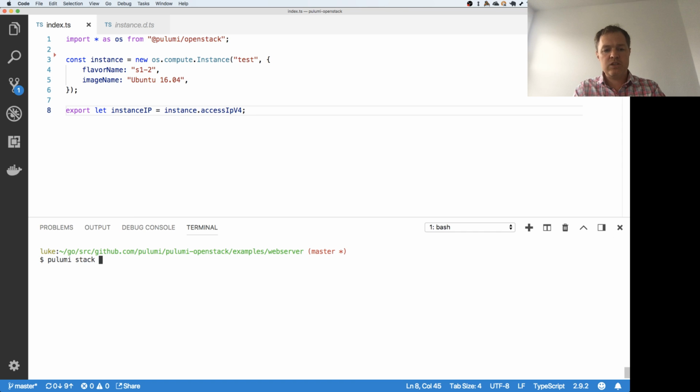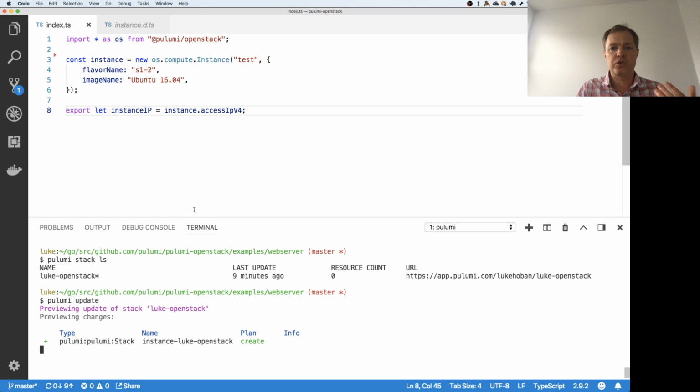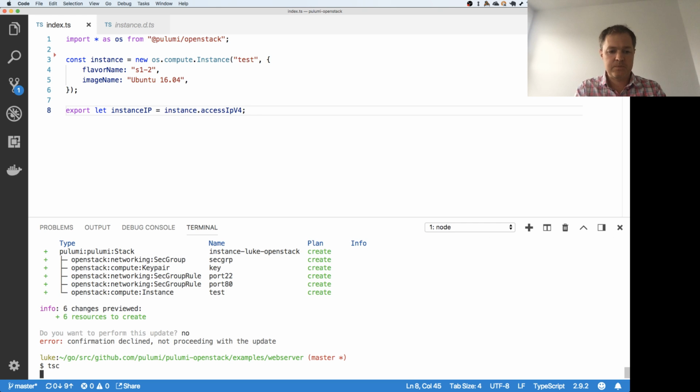And so I can come over here into my console and do what I normally do with a Pulumi program. I can look at what stacks I have available for this. And we see I just have one stack. I last updated it 9 minutes ago, but it has 0 resources because I cleaned it up before doing a quick demo here. So I can come over here and say pulumi update. Since there's no resources and since my program expects there to be this one instance, let me just recompile this.